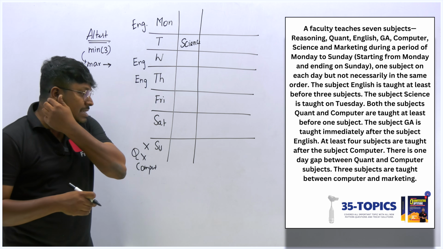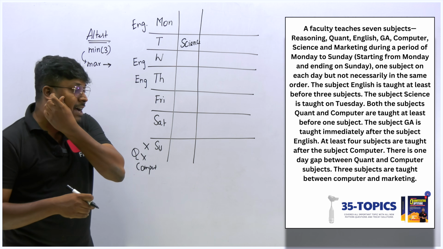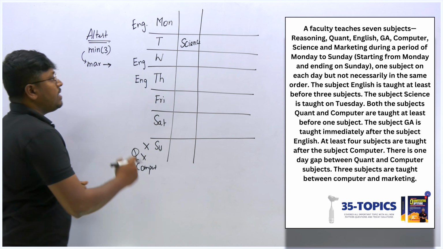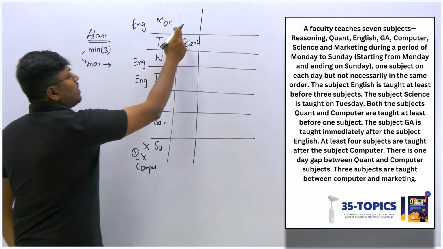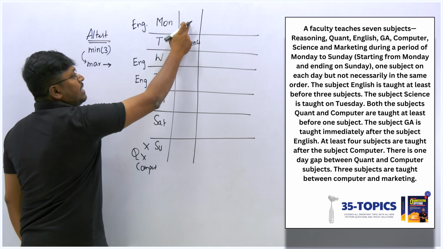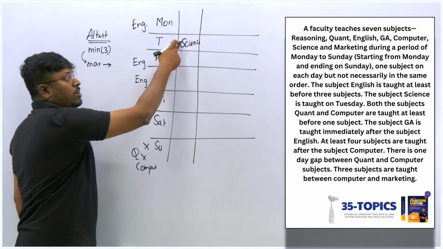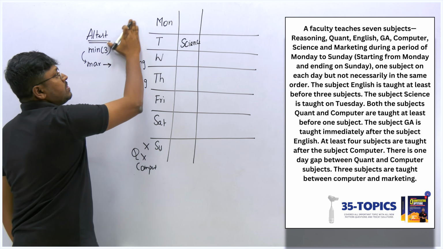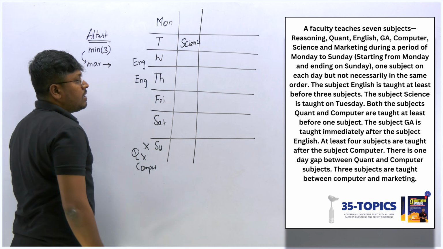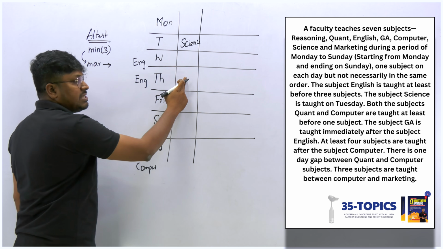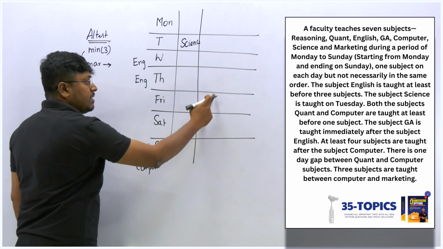The subject GA is taught immediately after the subject English. So immediately after English, it should be GA. So I think I should not fix English here. Why? Because if I fix English here, this must be GA. But already we have fixed science here. So this is not the place for English. I think we will get two possibilities.